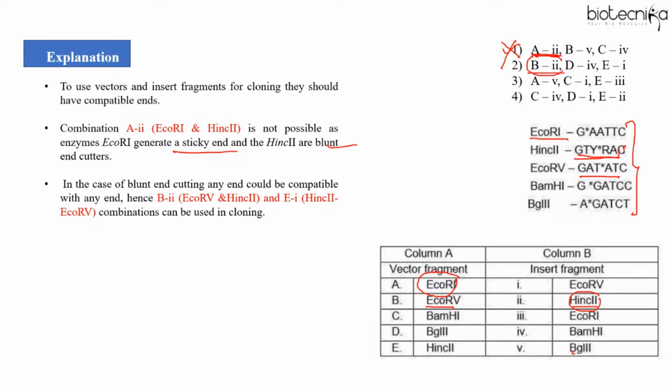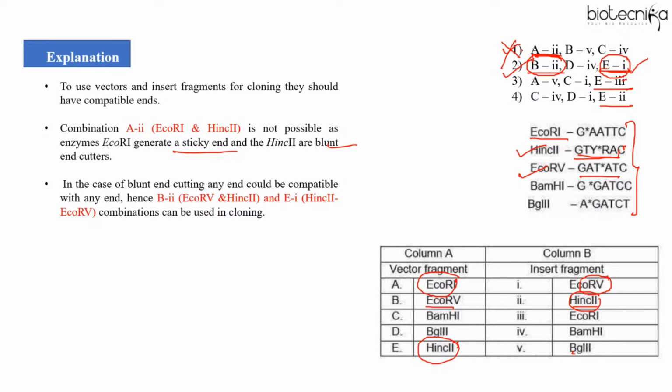We can further confirm by taking E and 1. E is HincII and 1 is EcoRV. So yes, this is also possible. So when I say E1 is possible, that means E3 and E2 is not the answer. So it's a very direct answer: here it is option 2.